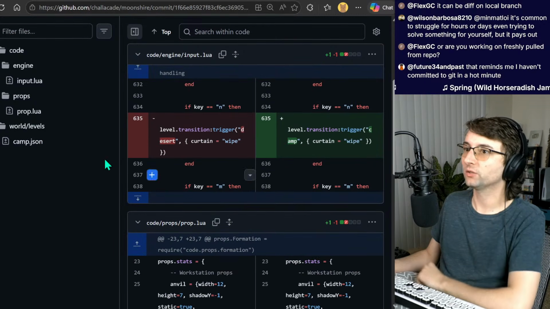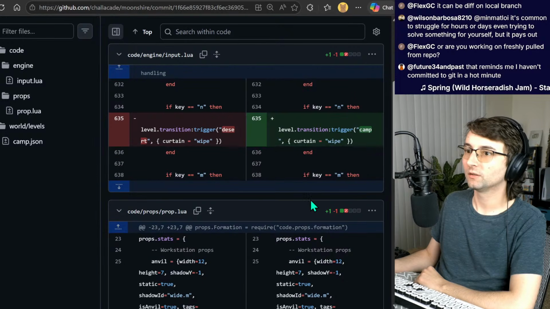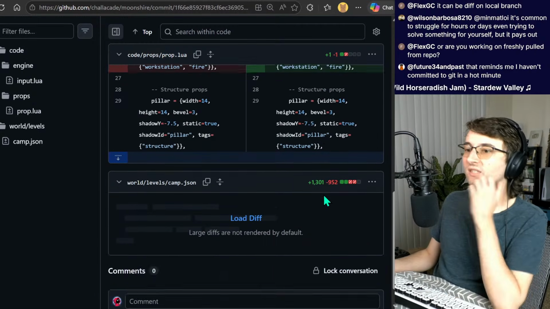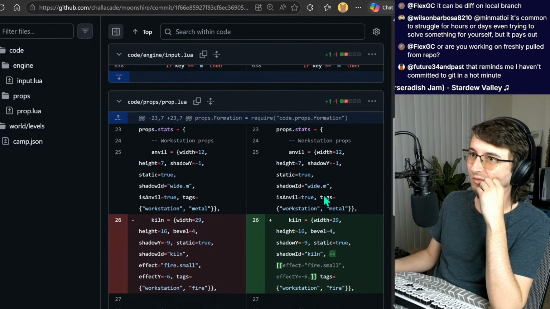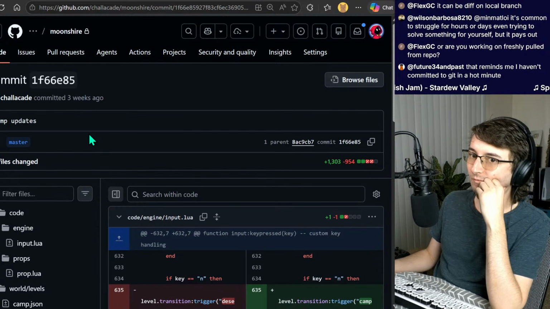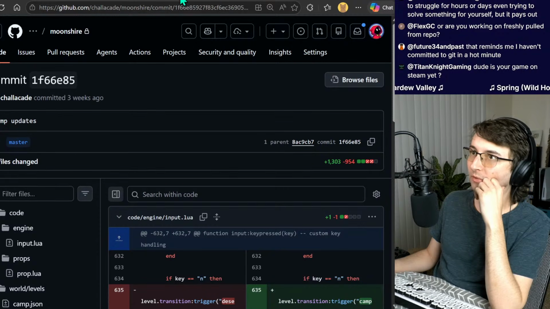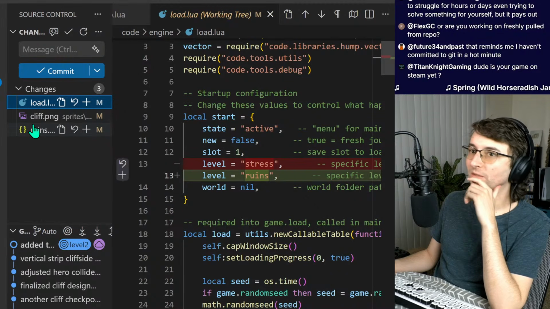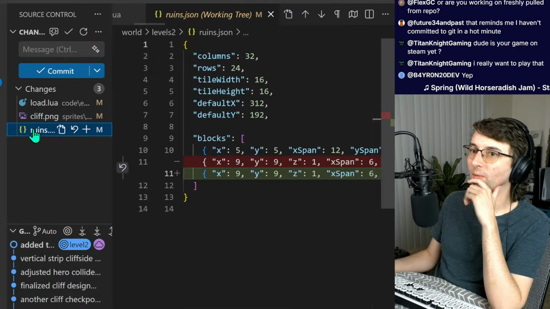Jeez, that took a while. That was annoying. That's fine. Oh, that's nothing. That's not an issue. Working on a freshly pulled from repo. I have some changes, but this shouldn't cause any problems. No, these certainly can't cause problems.